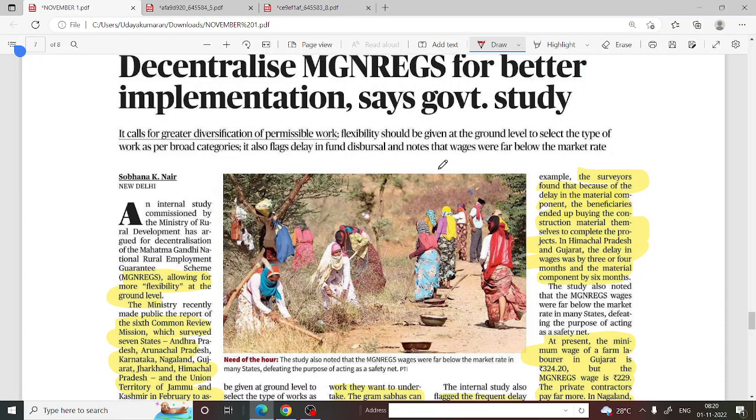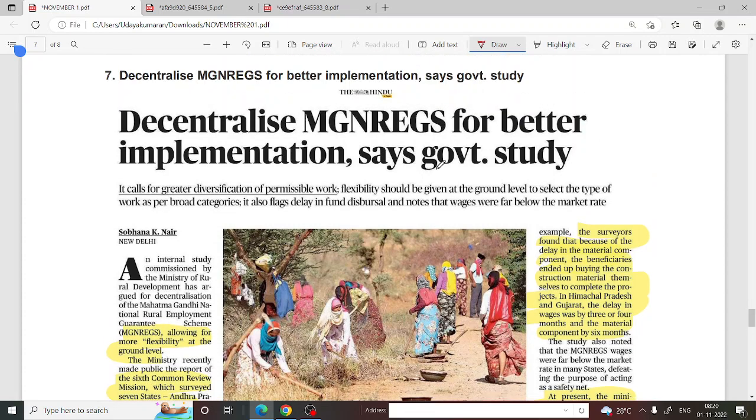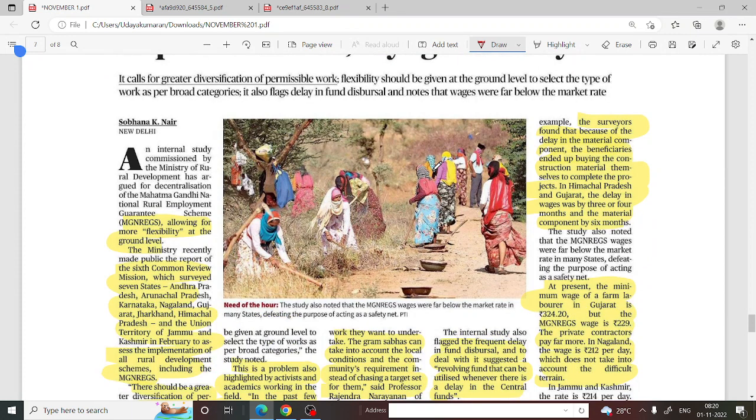Decentralize MGNREGS for better implementation, says government study. MGNREGS is about local community participation.